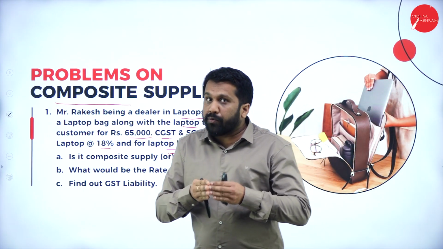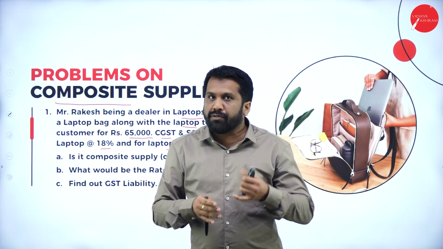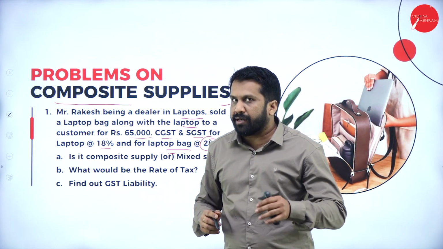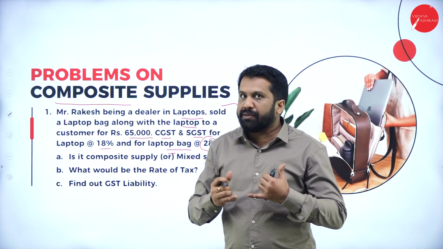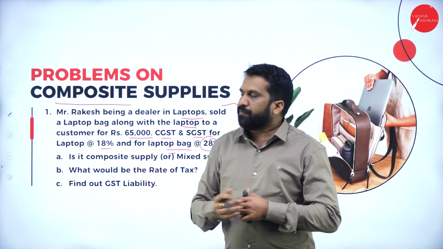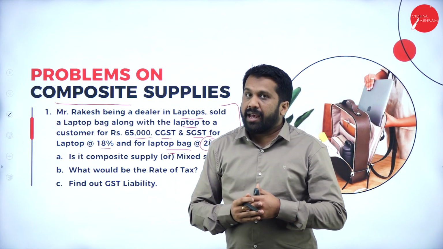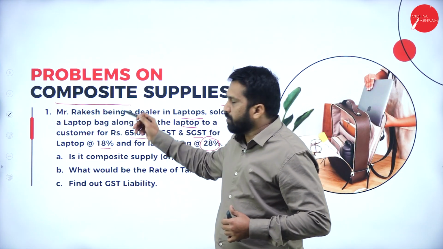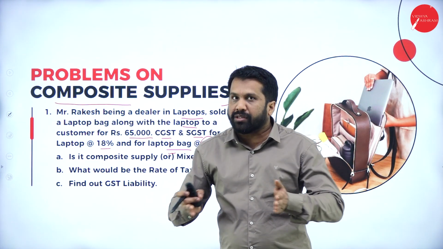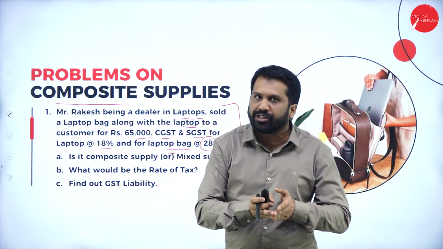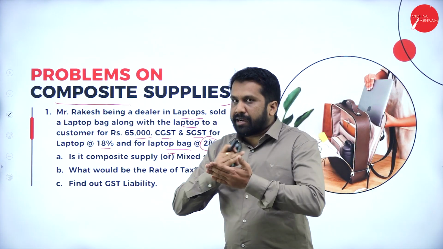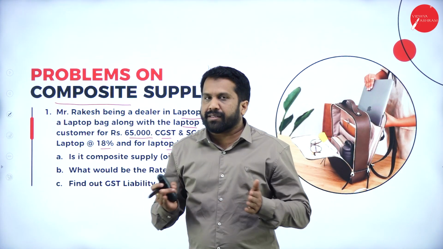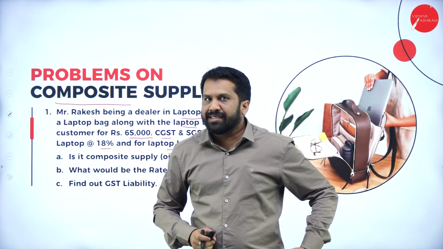Now, along with the laptop, if they give you a mobile, that is called mixed supply. Hope you are clear. Along with the laptop, if they give the laptop bag, that is composite supply, which is attached to the laptop. If they give anything extra, that is composite. Completely opposite: laptop is different, mobile is different. Those are called mixed supply.